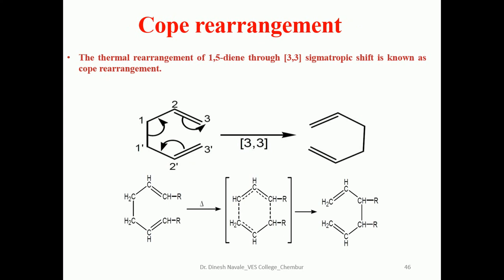Cope rearrangement: the thermal rearrangement of a 1,5-diene through a 3,3 sigmatropic shift is known as the Cope rearrangement. We observe that the number of sigma bonds and pi bonds in the starting material and the products are the same. The only change is that the sigma bond between carbon number 1 and carbon number 1 dash is migrated to carbon number 3 and carbon number 3 dash.